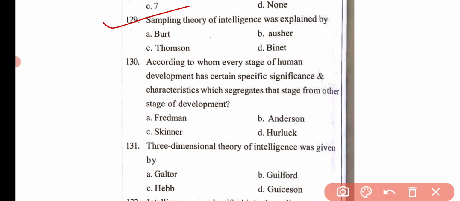Then the next question is, sampling theory of intelligence was explained by option A Bott, option B Osser, option C Thompson, and option D Binney. Here the correct answer is option C, that is Thompson.